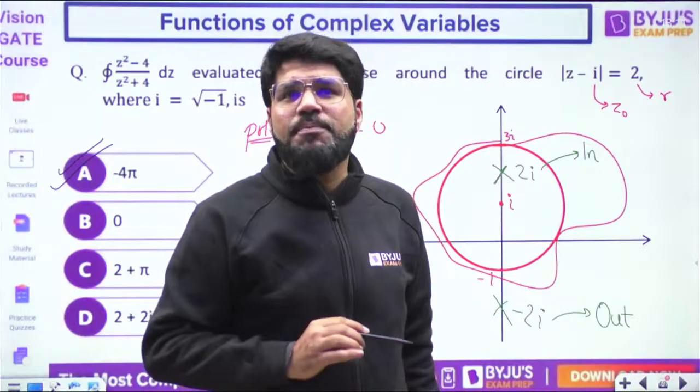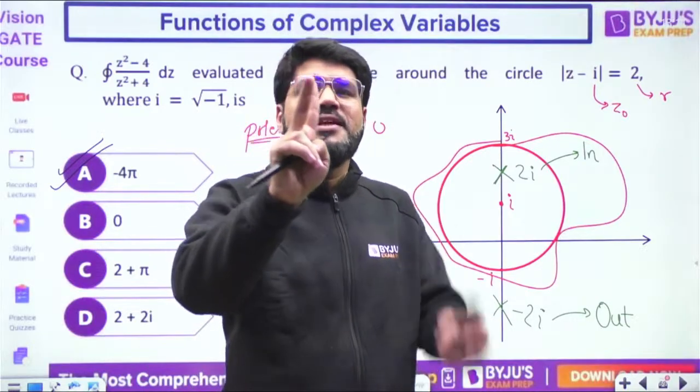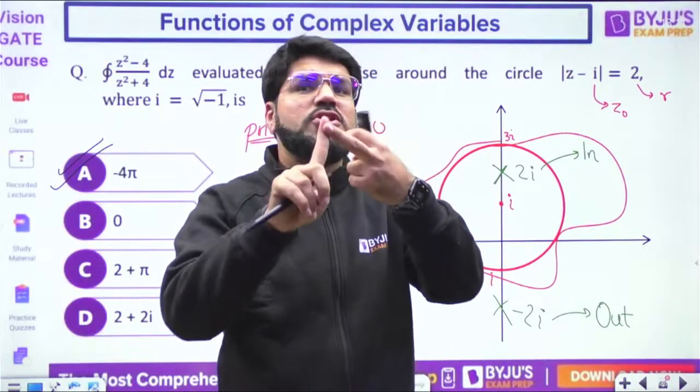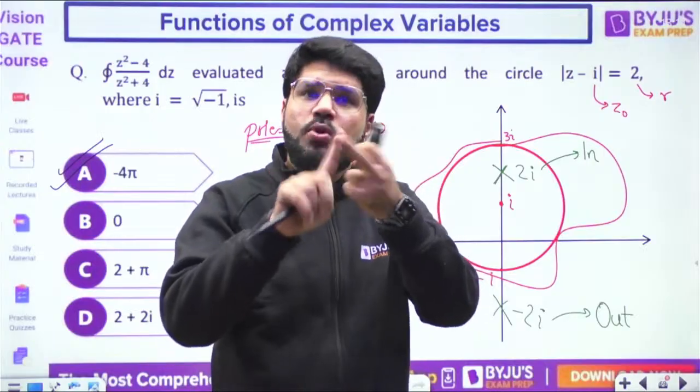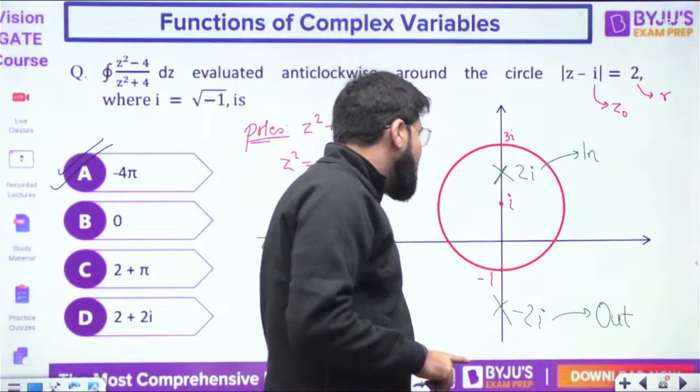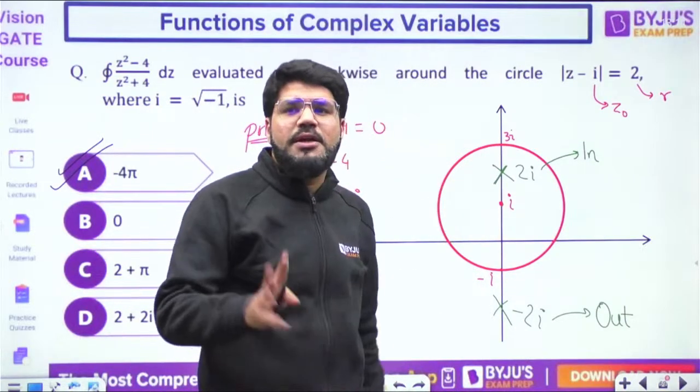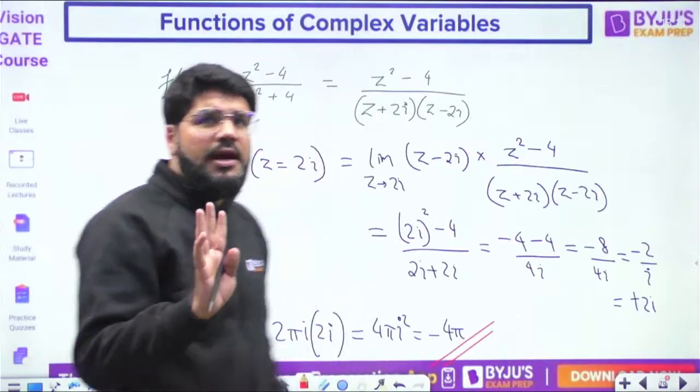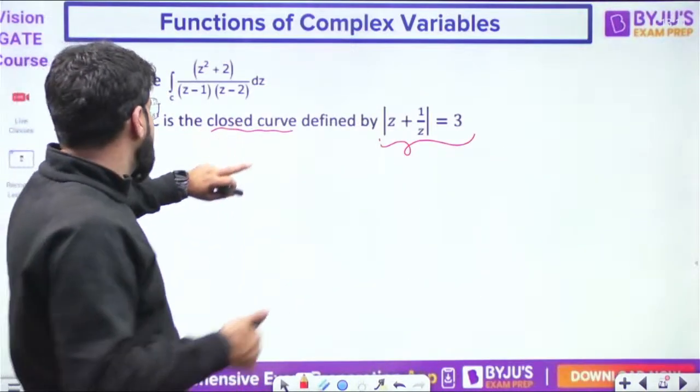Do I need the shape of the curve? I need two things. One, it must be a closed curve, because all the Cauchy concepts are applicable for closed curves. And then I need which poles are inside and which are outside. I don't want the shape actually. Okay, so it is a closed curve, that is mentioned.